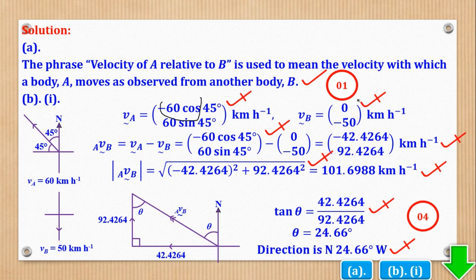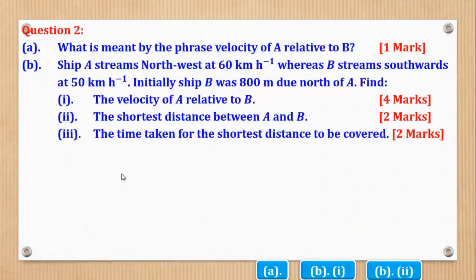So have a mark for this, have a mark for this, have a mark for substitution, output, division, and stating the direction. That was part B, Roman 1. What about B, Roman 2? B, Roman 2 says, find the shortest distance between A and B.